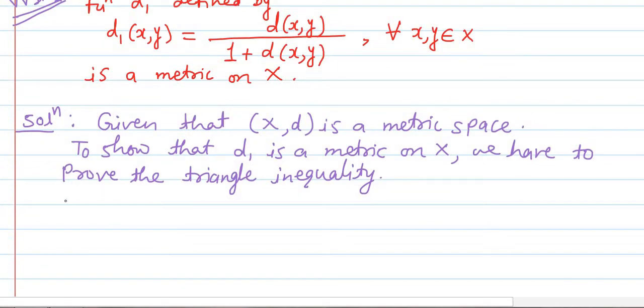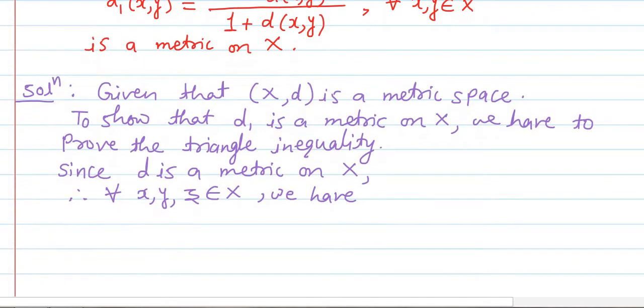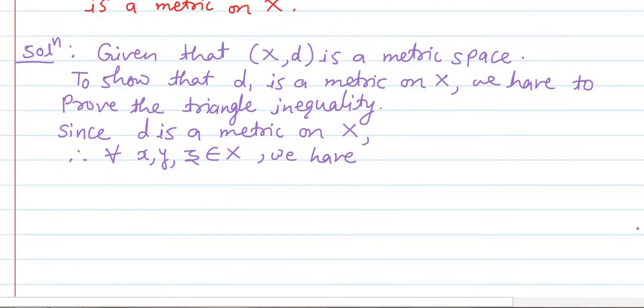Since d is a metric on X, therefore for all x, y, z belongs to capital X, as d is a metric on X, it satisfies the triangle inequality.